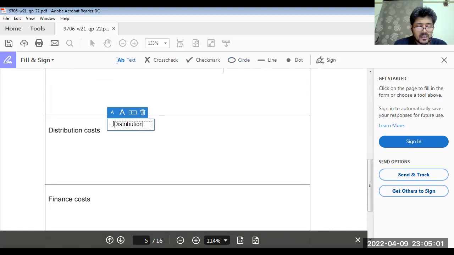Distribution cost given in trial balance is 44,320. Now add revaluation. Revaluation was 2,000.